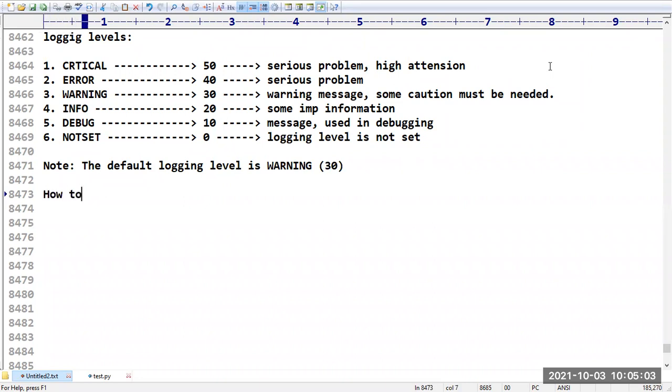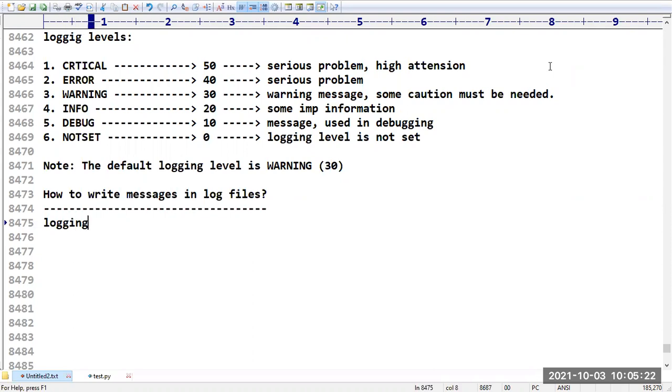Then, sir, how to write messages in log files? Sir, I want to write messages to the log files. How can you write the messages to the log files? Very simple. Here in the logging module, we have critical. So we can take critical dot message. Same thing, we can pass error and you have to pass the message.